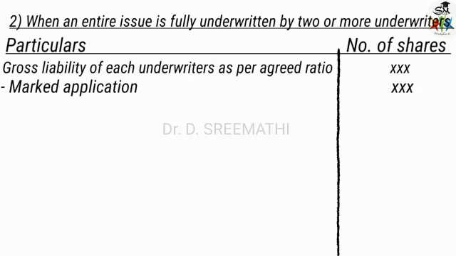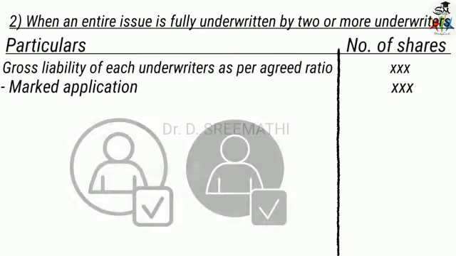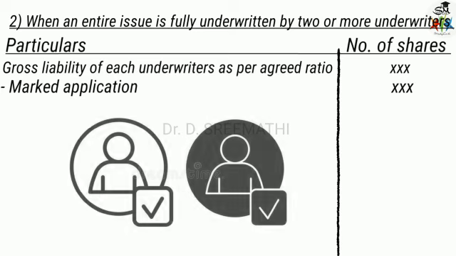So you want to know what a marked application is. Here, marked application means when a company issues shares to the public, and the shares are under underwriting also, the company issues shares directly to the public and also through the underwriters.